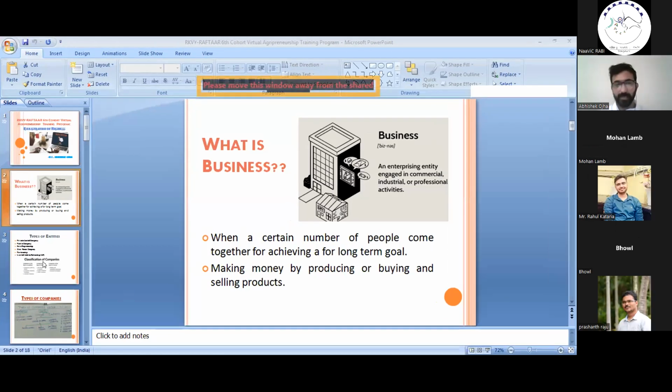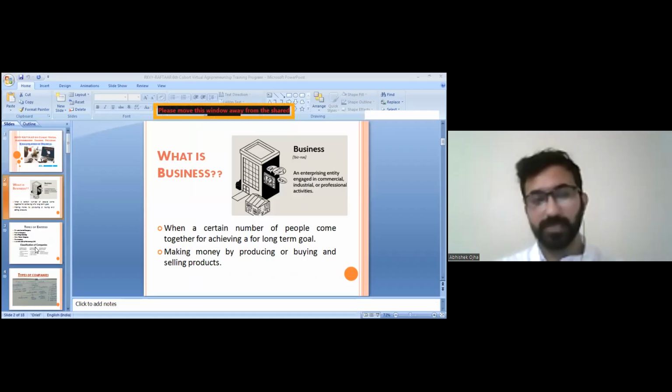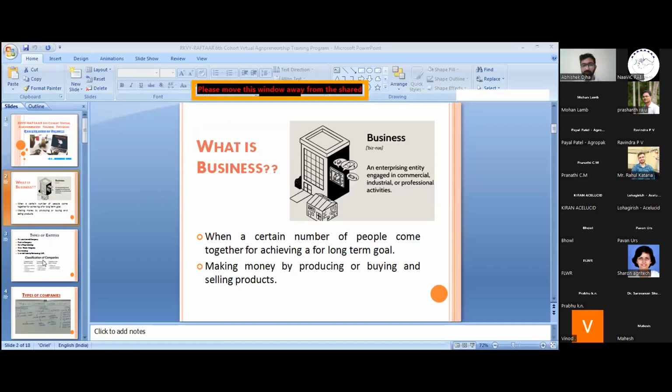In the next thing, we just want to understand there are various types of entities given in the Indian Companies Act and Income Tax Act. So whenever we are preparing a company, registering a company, we have to think on the basis of the Income Tax Act and the Companies Act, because these are the main laws which are governing all the company rules and other factors for making a company.